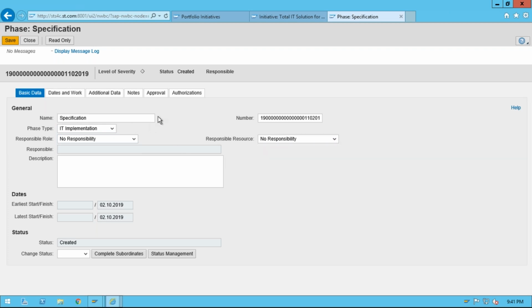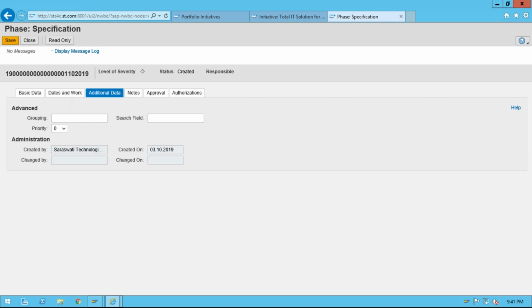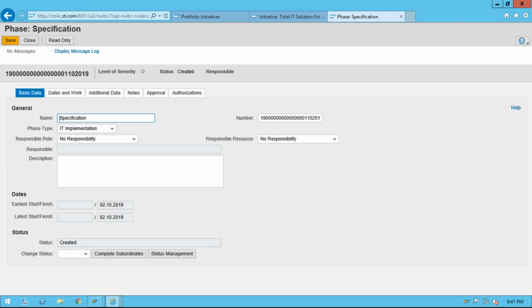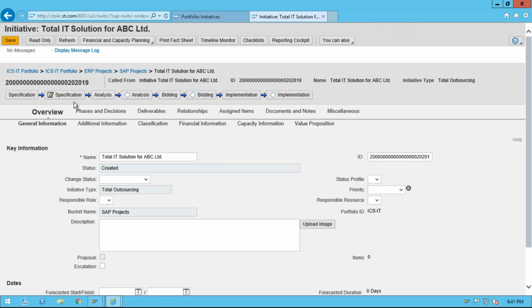For this, you can go to approval, additional data. Okay, I'll let you know. Okay, let me explain this first. Okay, so what we can do in phase, you are having some different functionality, and in decision point you are having some different functionality. Okay, so you will have some different tabs here and all.